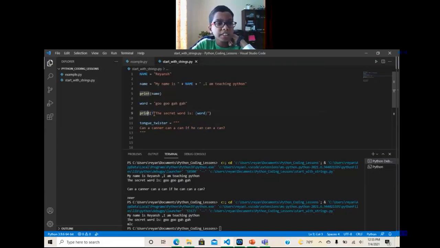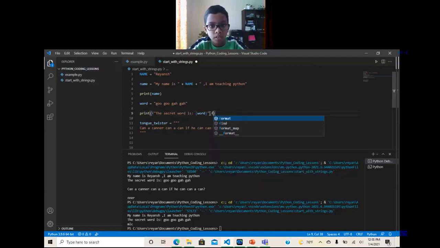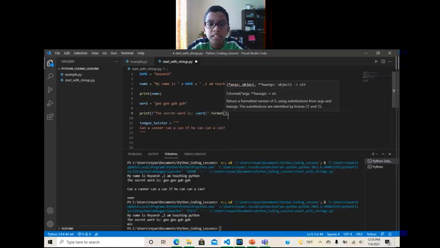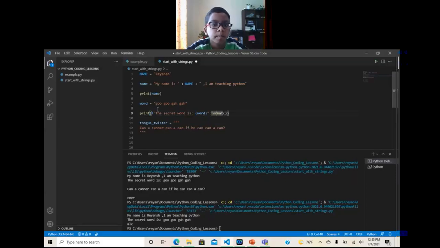So here's how you format actually. We create a variable, then we put F. We can put the F at the beginning, or you can put .format at the end, and we put parentheses like that. You can either do F at the beginning or .format at the end. But I would like to use the F at the beginning. That's easier for me because you don't have to write a lot. You don't have to use my syntax.